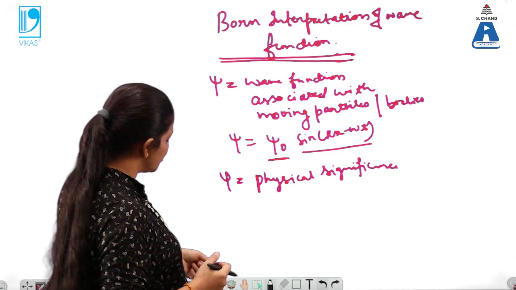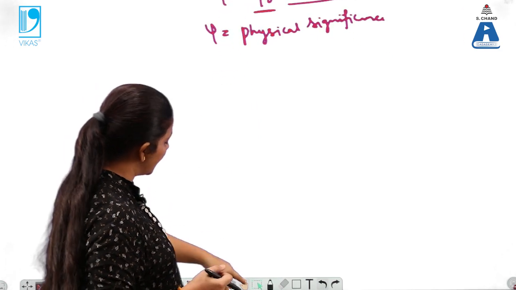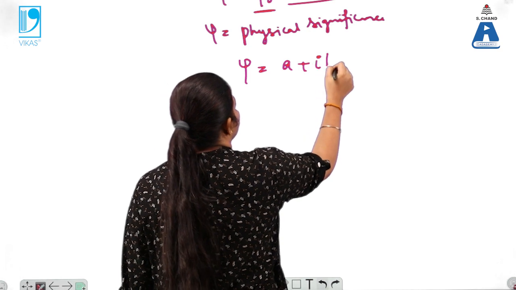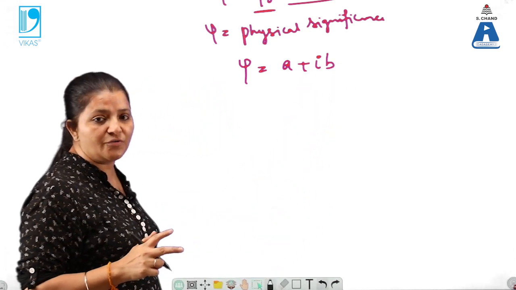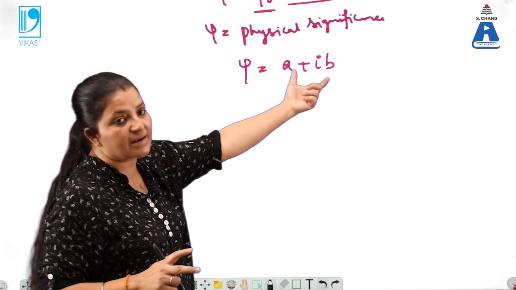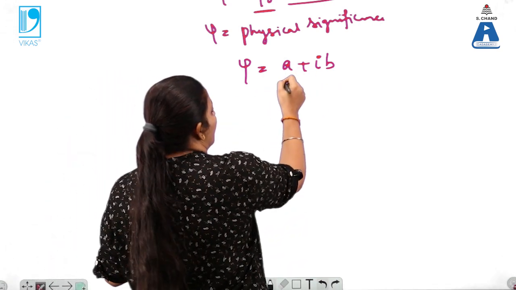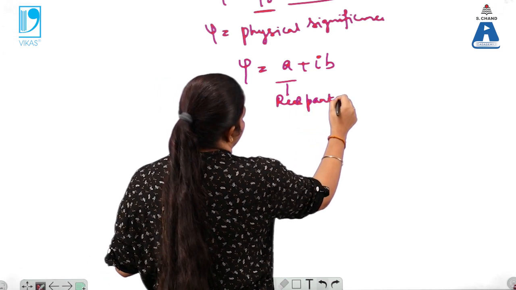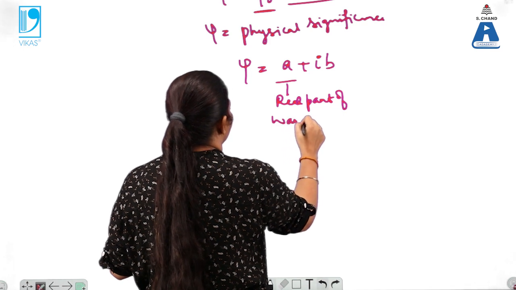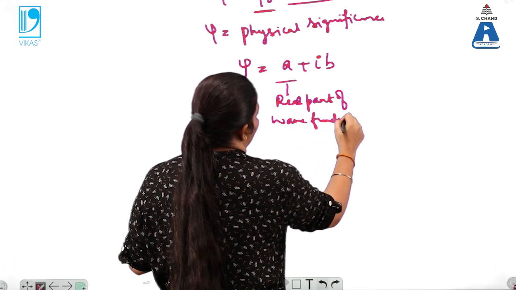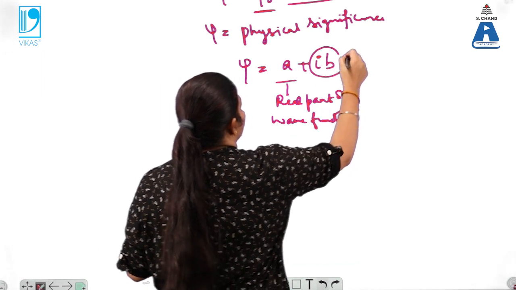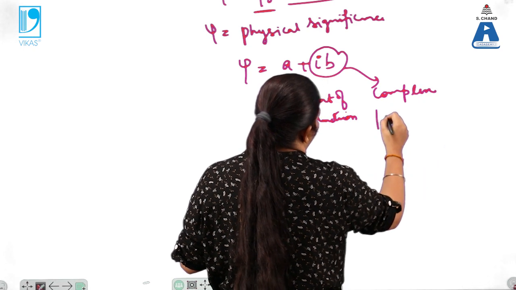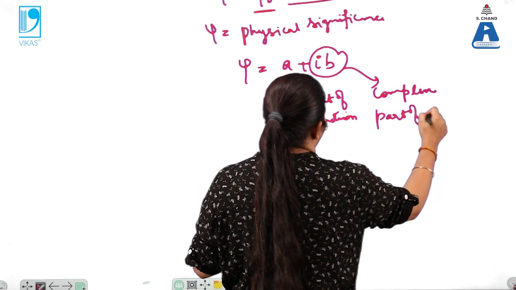According to him, the wave function can be explained like this: A plus iota B, meaning a wave function that is a combination of two quantities. One is real and the second one is complex. Here A is called the real part of the wave function, and this iota B represents the complex part of the wave function.